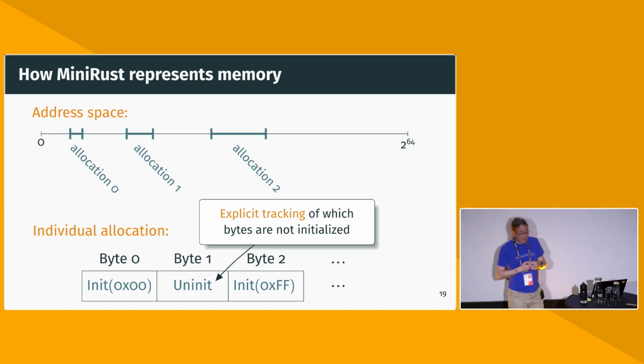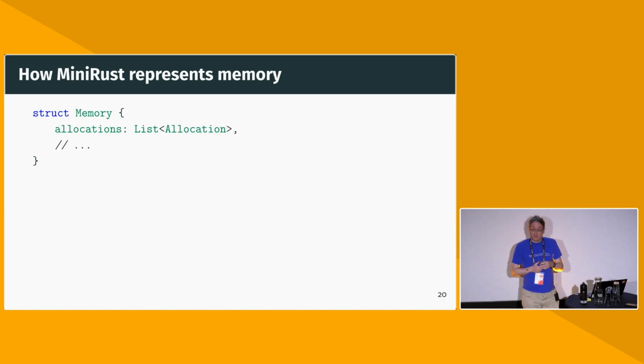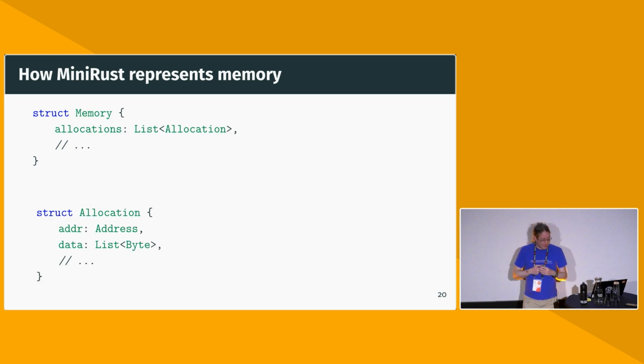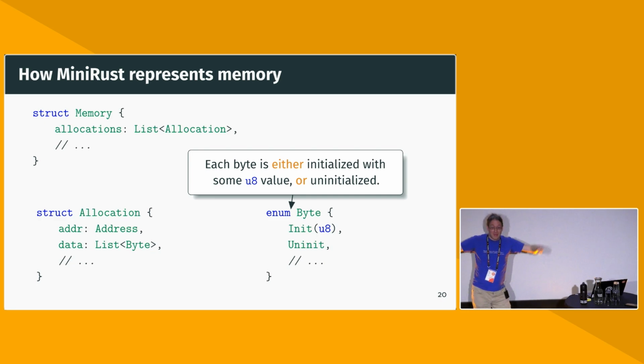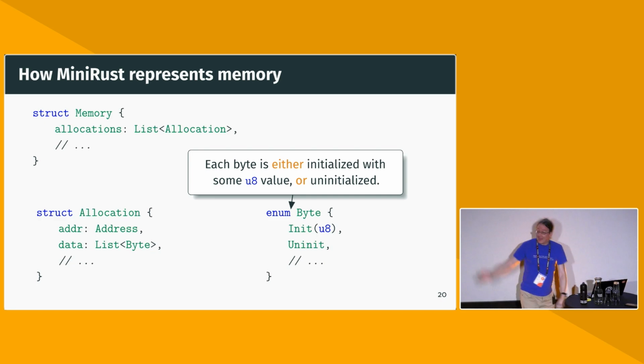Of course, this is a picture. This is not precise and unambiguous. So let's make this precise and unambiguous using the tools we have. Memory is just a list of allocations. An allocation has an absolute address and a list of bytes, and a byte is either initialized or uninitialized. Even these interesting non-trivial concepts of what a byte is are very easy to express in Rust, because Rust has enums, which are amazing. Every Rust programmer understands what these few words mean, and we've very precisely described a very non-trivial aspect of our semantics in a way that is accessible to everybody who did at least a week of Rust.